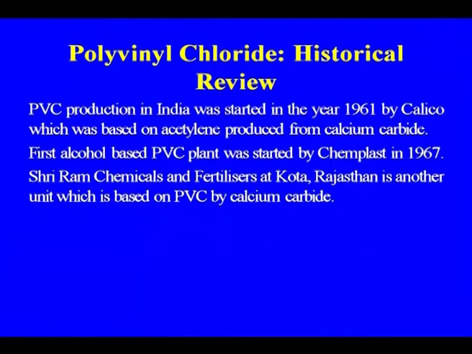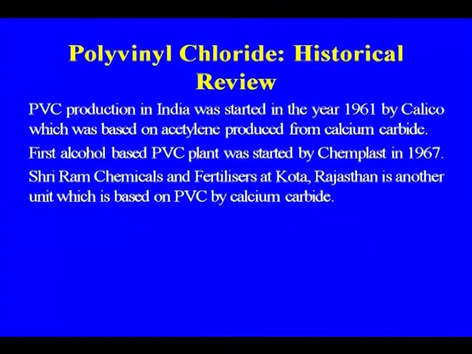The first alcohol based PVC plant was started by Chemplast in 1967. This was the first alcohol based plant, because the route was alcohol to ethylene, ethylene to EDC, and EDC to vinyl chloride. That was the process, because even at that time, in 1966, ethylene was not available from petrochemical complexes. Shriram Chemicals and Fertilizer at Kota, Rajasthan is another unit which makes PVC based on calcium carbide. They make the calcium carbide, calcium carbide to acetylene, and from acetylene to vinyl chloride.